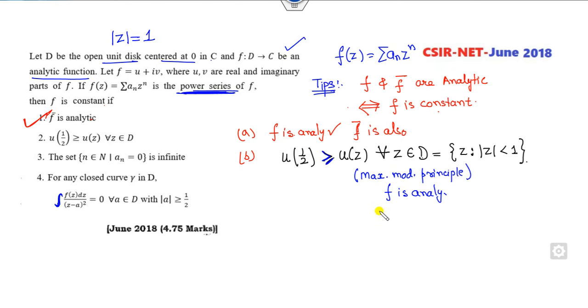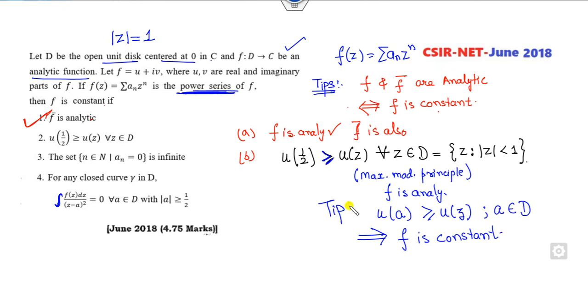Second, if u of a is greater than or equal to u at the other points, provided a is in the domain, then you can say f is constant. That is the simple tip for you. Since f is analytic, this is already given, but you need to prove half belongs to D. If you prove half belongs to D, it implies f is constant. Half is clearly less than 1. It is satisfied. It means f is constant, so this is the correct option.